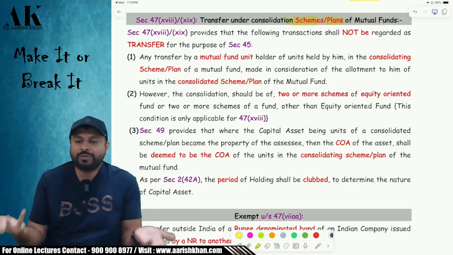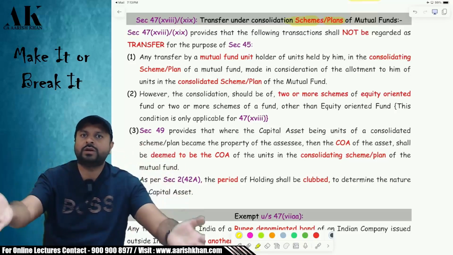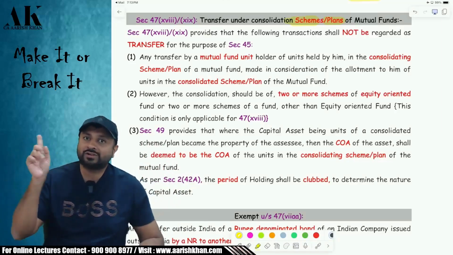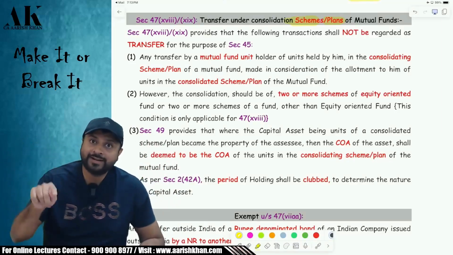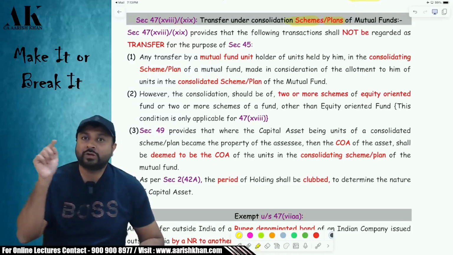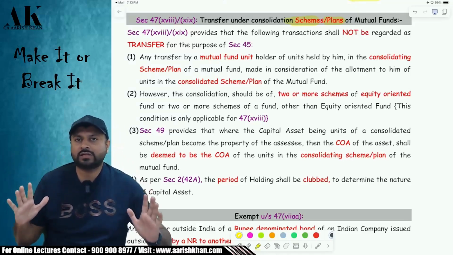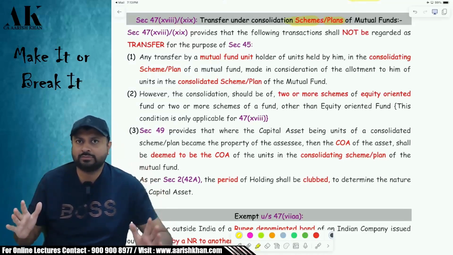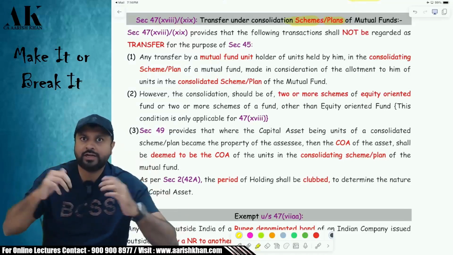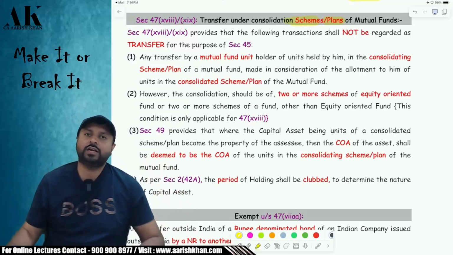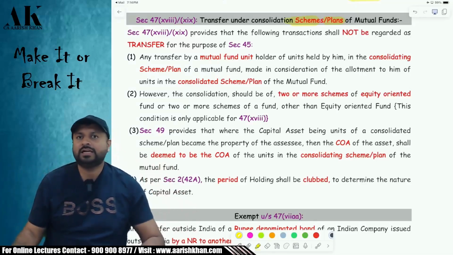So what will happen to my units? I have to give the units of the old company and I have to take the units of the new company. The old company is called the consolidating scheme or consolidating plan, and the new company is called the consolidated scheme and consolidated plan. So what are you supposed to do as an investor? If you want to enjoy the exemption, give the units of the consolidating scheme and consolidating plan, take the units of the consolidated scheme and plan, and your capital gains will be exempt.